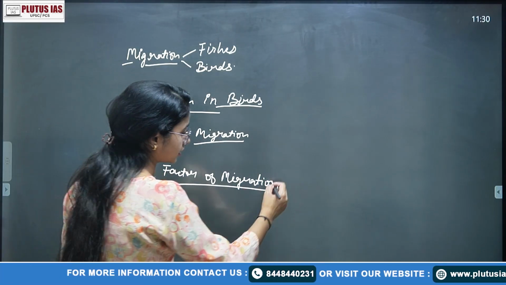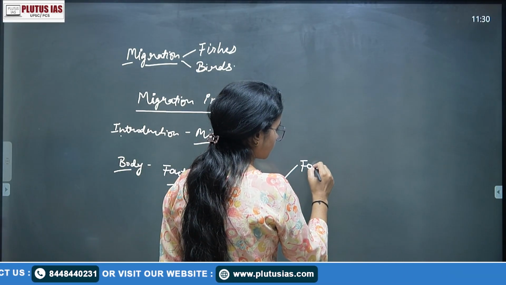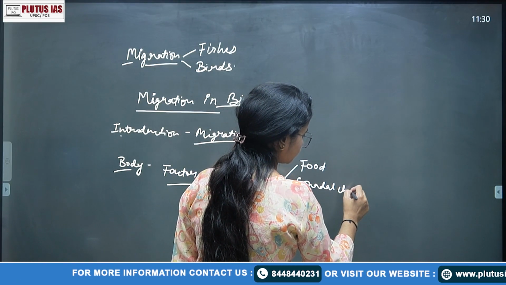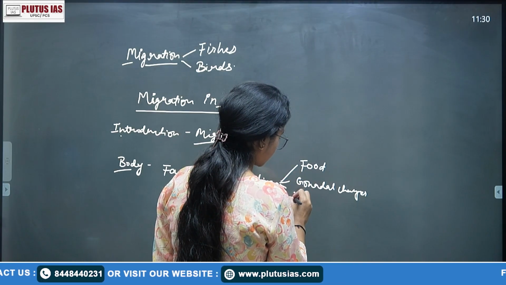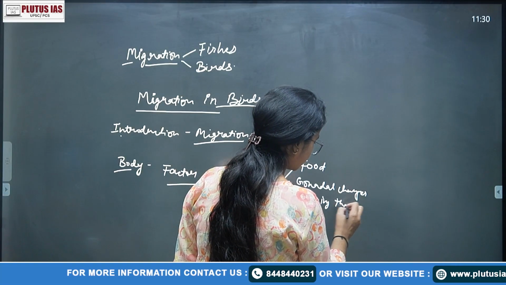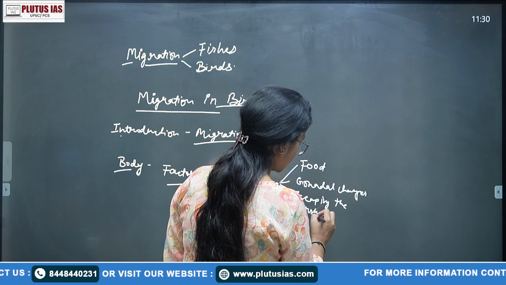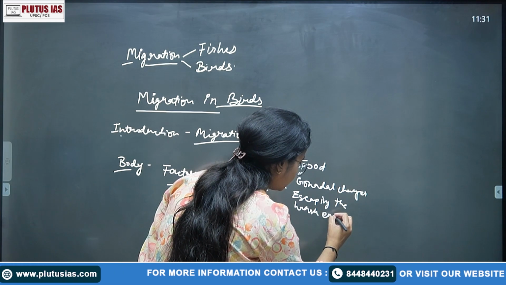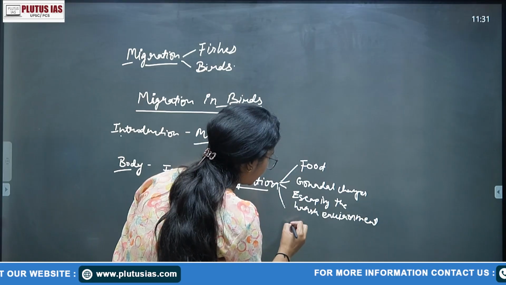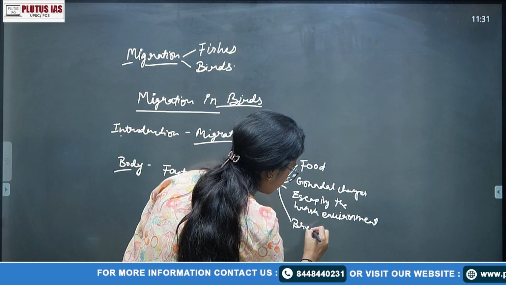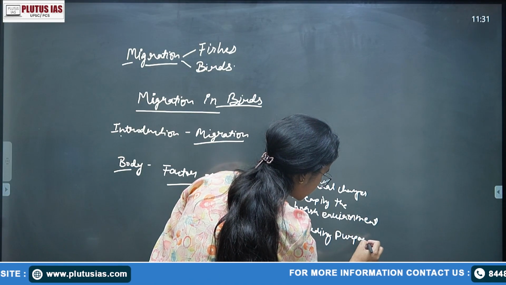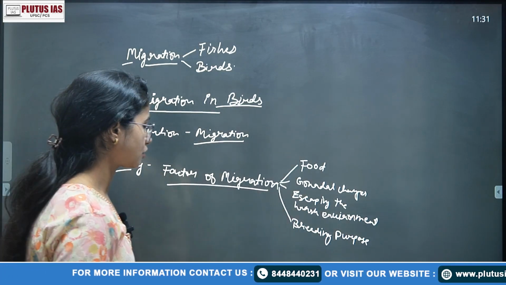You can present them like this: food, gonadal changes, escaping the harsh environment, breeding purpose. There are so many factors which are the reason for migration.